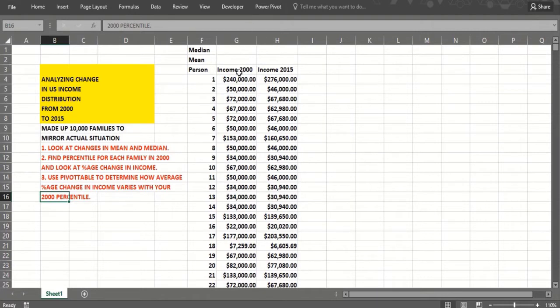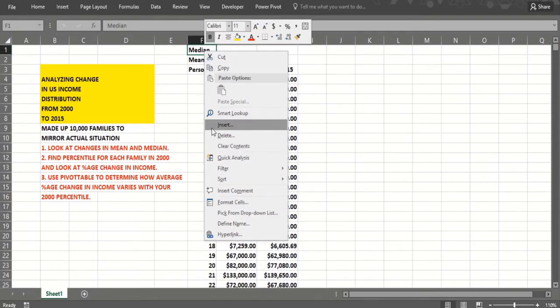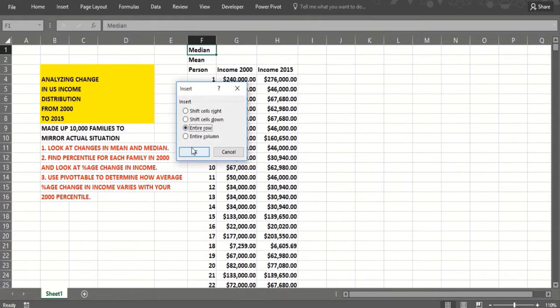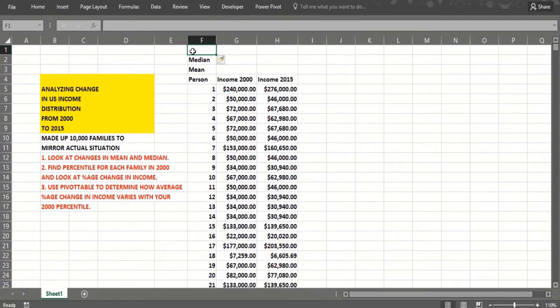Okay, so we have 10,000 families. We have their income in 2000, their income in 2015. We'd like to look at the change in the mean and the median. And usually there's a lot of skewness when it comes to income. We've talked about that. Actually, we could check that. And we want to find the mean, the median, and the skewness. And the median is a more useful measure of typical income when there's a lot of skewness. And we'll see median income basically has dropped since 2000 here.